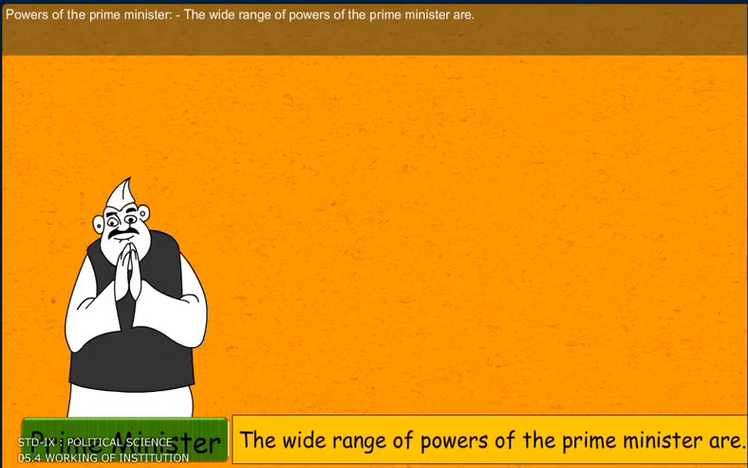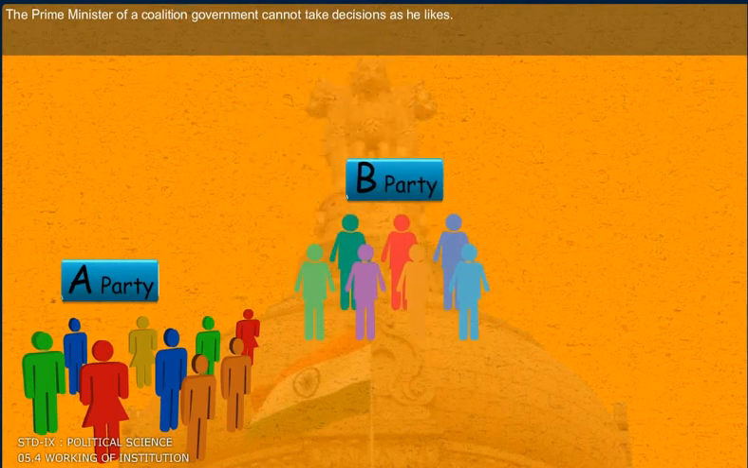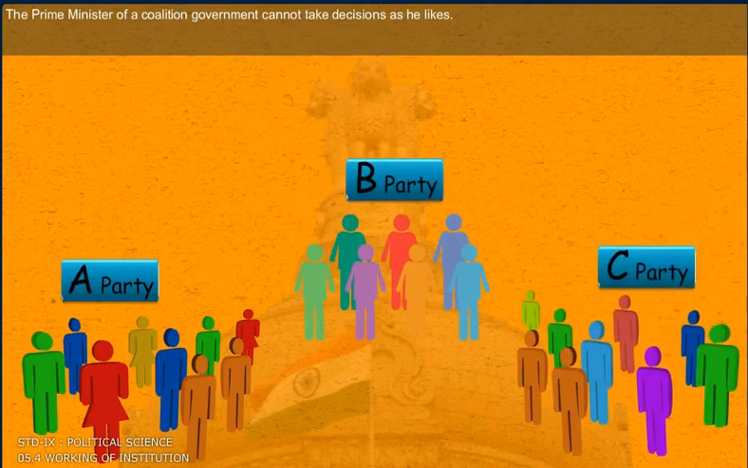Powers of the Prime Minister. The wide range of powers of the Prime Minister are: he chairs cabinet meetings. He coordinates the work of different departments. His decisions are final in case disagreements arise between departments. The Prime Minister of a coalition government cannot take decisions as he likes.